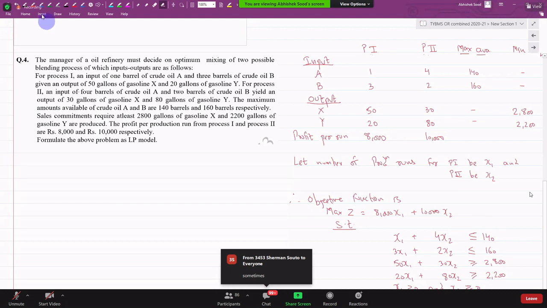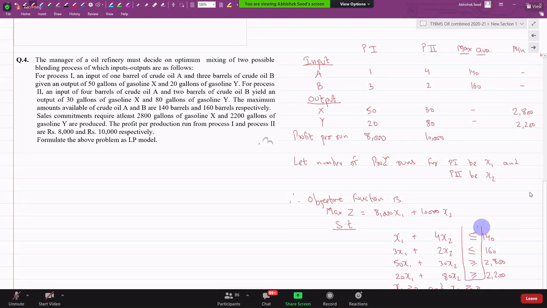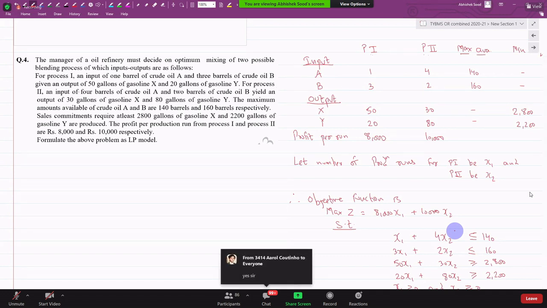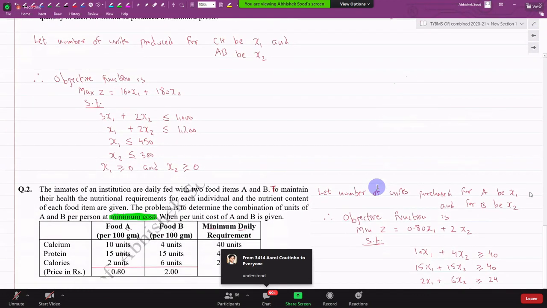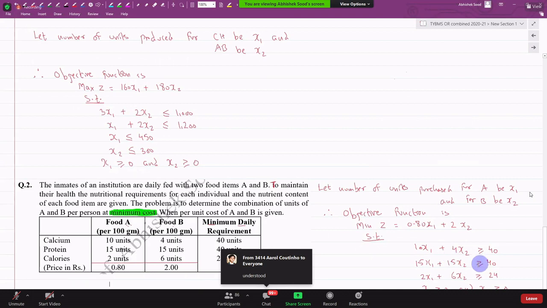Such problems with mixed constraints, irrespective of objective functions, may become infeasible. You understand this? May become what? May become infeasible. Am I clear with this? Whereas here, the problem will never be infeasible. Problems will never be infeasible.